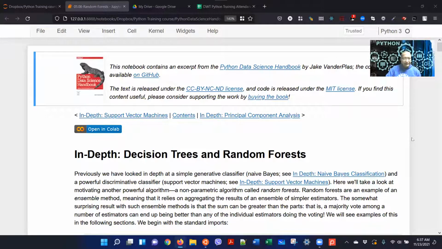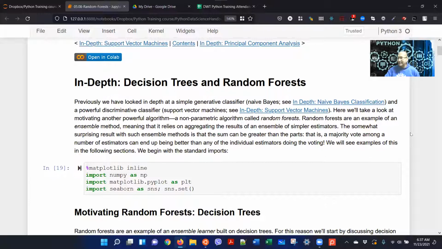So previously we looked in depth at a simple generative classifier, naive Bayes, and also a discriminative classifier, which is support vector machines. Now we'll take a look at another powerful algorithm, which is non-parametric. Non-parametric, it has no parameter, without parameter. It learns without parameter. Which is the random forest.